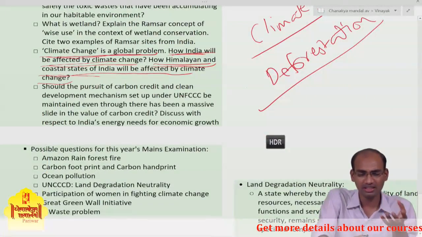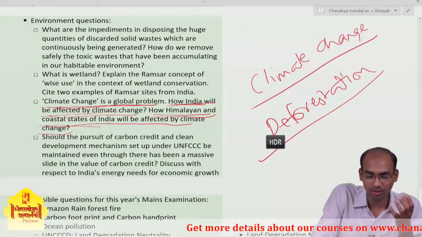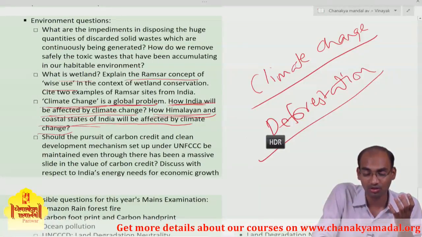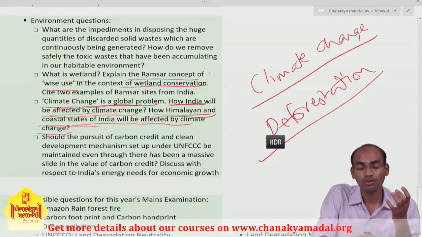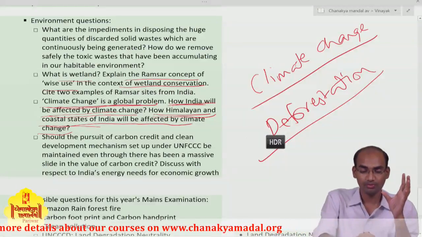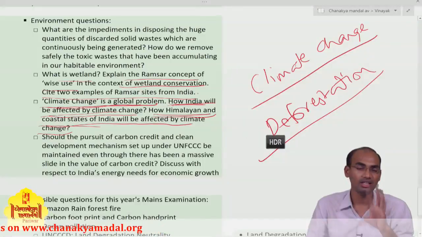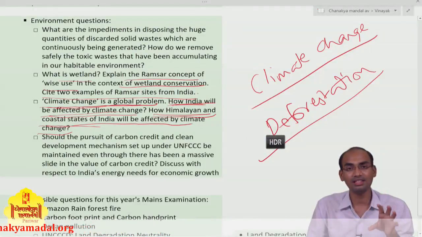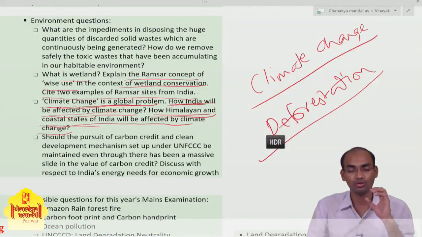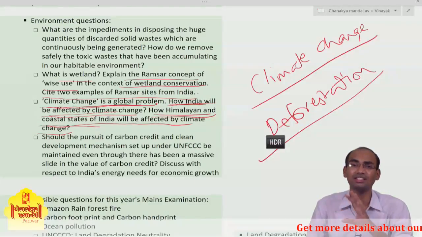Then there's a question about wetland. What is wetland? Explain the Ramsar concept of wise use in the context of wetland conservation. Cite two examples of Ramsar sites in India. Here you have to compulsorily draw India's map so that you can locate the Ramsar sites in India.